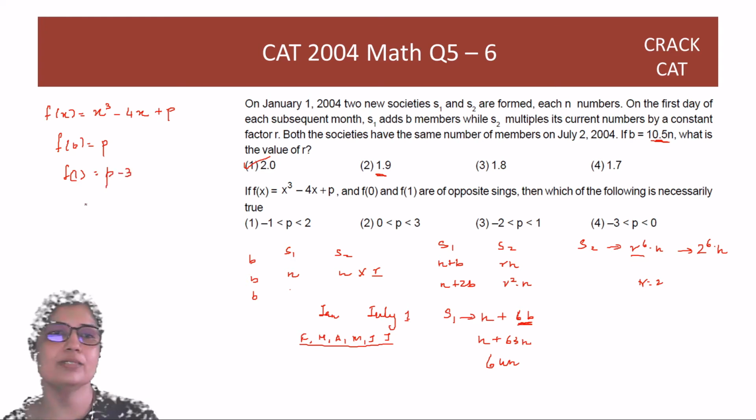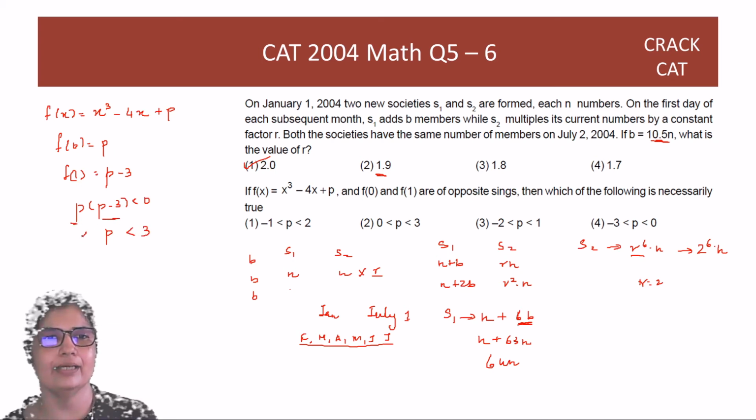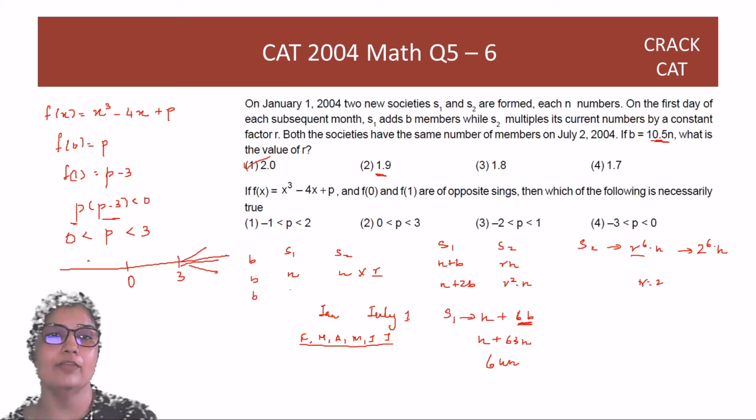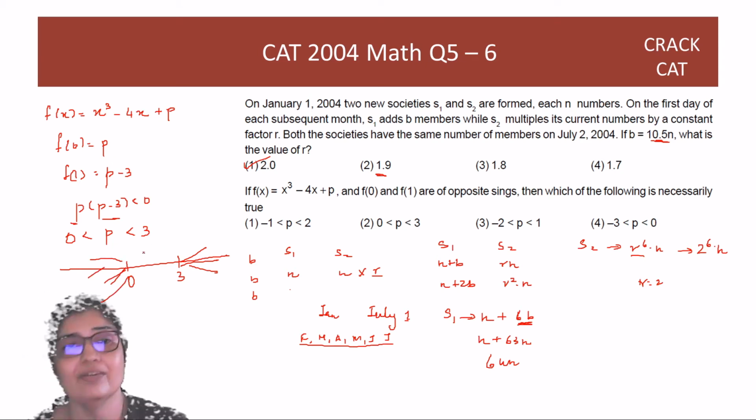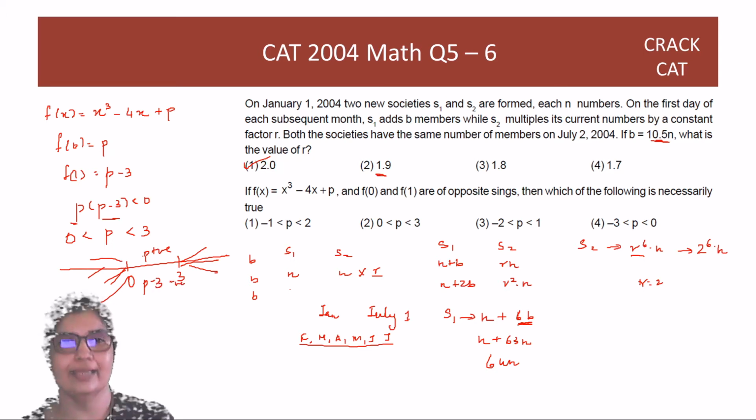So if they are of opposite signs, that means the product is negative. So p minus 3 is negative, which means p has to lie between 0 and 3, since one root is 0 and the other root is 3. Guys, I just want to remind you that 0 and 3 are the other roots. On this side, the product will be positive because both terms are positive. On this side, the product will again be positive because both terms are negative, and negative into negative is positive. Here, you have p as positive and p minus 3 as negative, so the product has to be negative. So the answer is the second option.